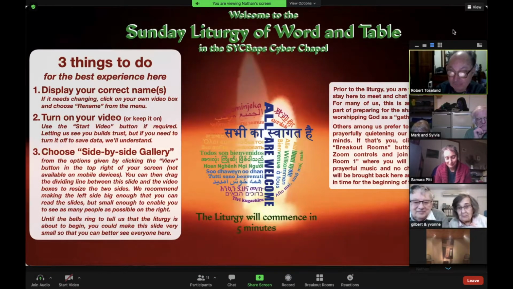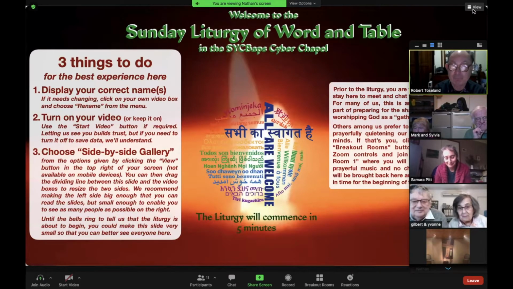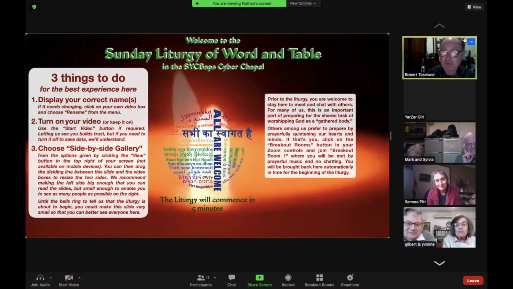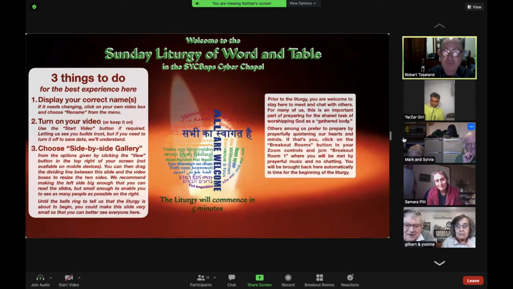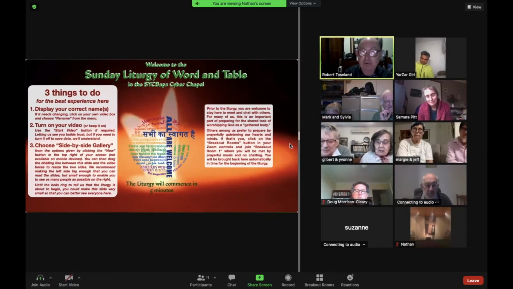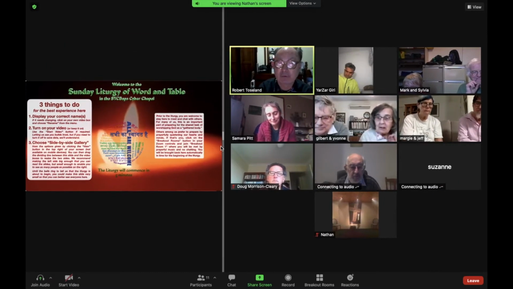Take your mouse pointer up here to the top right corner where you will find a button labelled View. Click that and choose Side by Side Gallery, and you will see that it separates the slides from the gallery of video windows. You can then click and hold on the line that divides the 2 sides and drag it left or right to resize them.